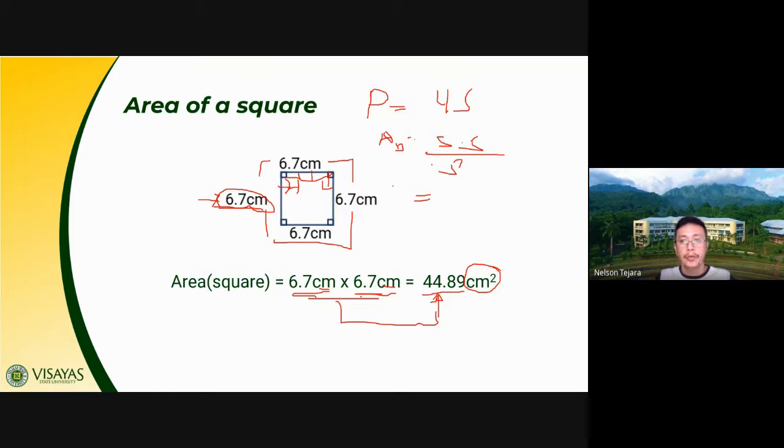So we do not use 4 times s, because if we use 4 times s, we are trying to measure the distance around this polygon. So how many centimeters is it when we measure around this polygon? If it is about filling in square units, again, that involves area.